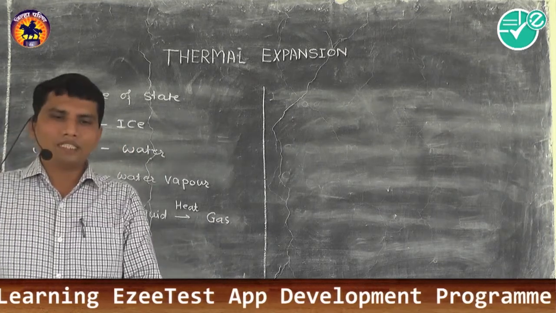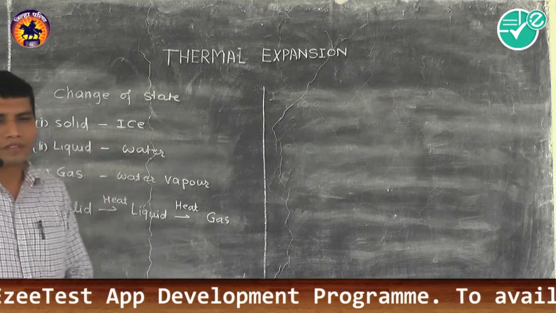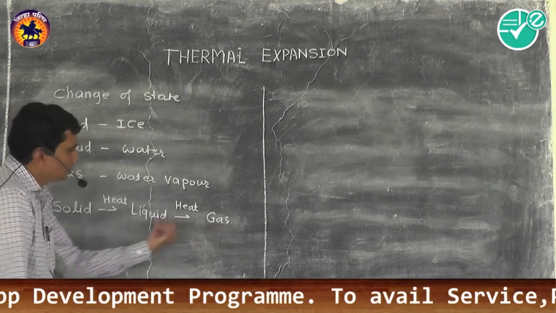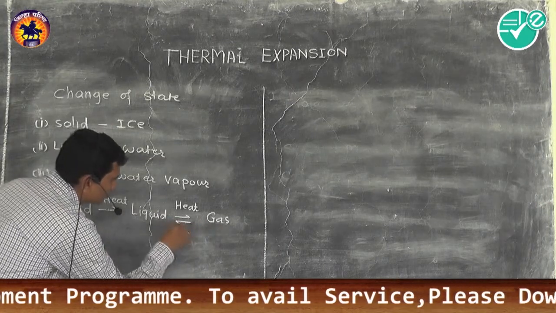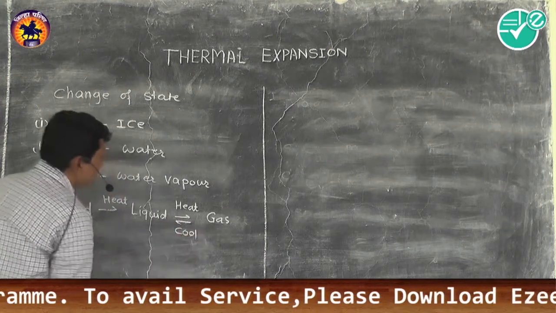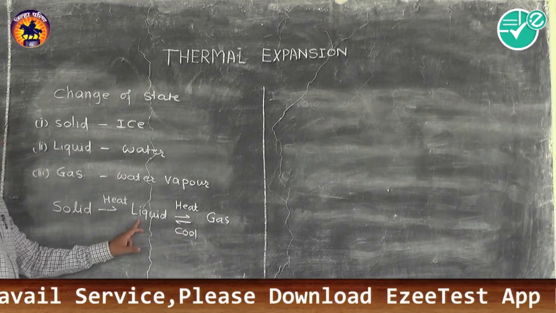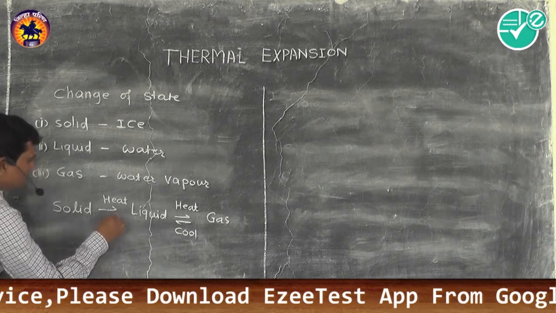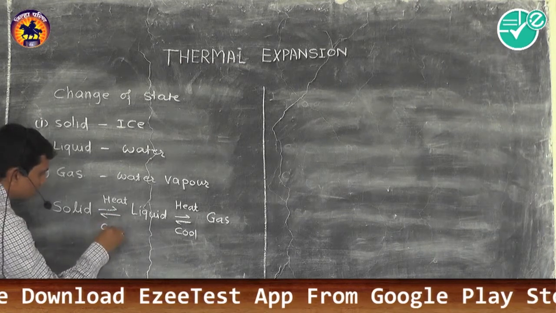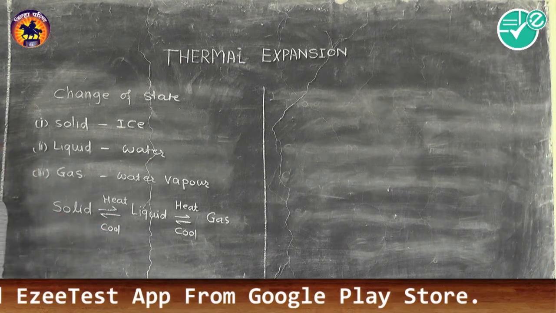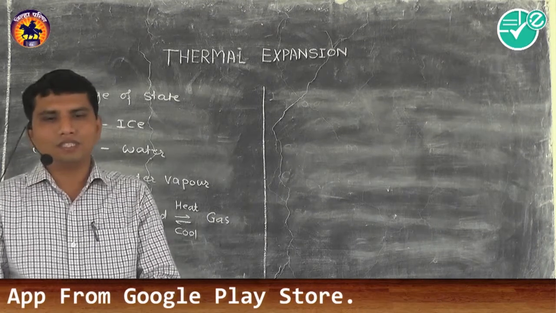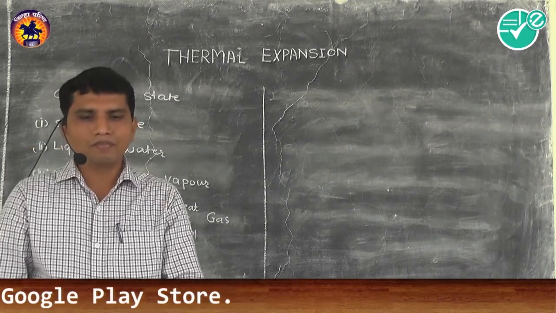In another way, when the gas is cooled, it is converted into liquid, and when the liquid is cooled, it is converted into solid. So these things you have to remember here.